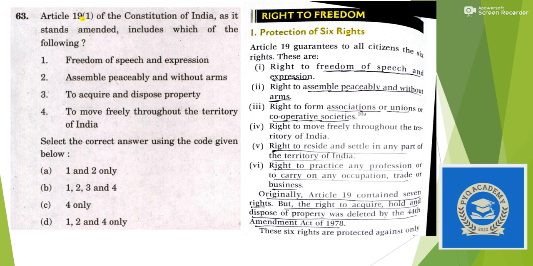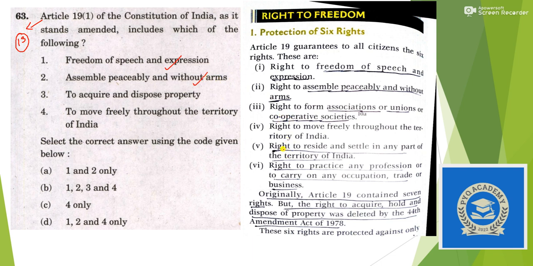Next, Article 19 Clause 1 of the Constitution of India as it stands amended includes which one of the following? So indirectly it is asking about the right to freedom given in Article 19. In Article 19 you will find first freedom of speech and expression, 19 clause 1 sub clause A. Then you will find the right to assemble peacefully without arms. So this is also correct.